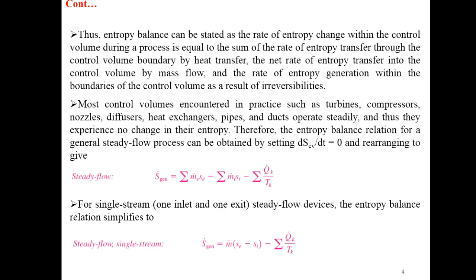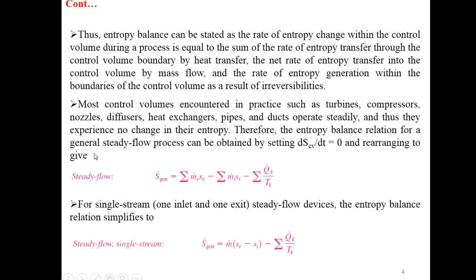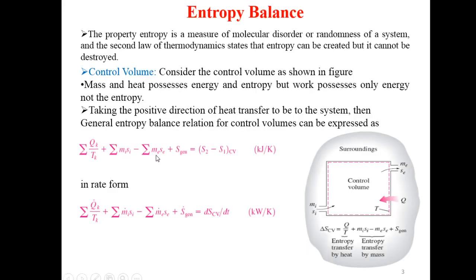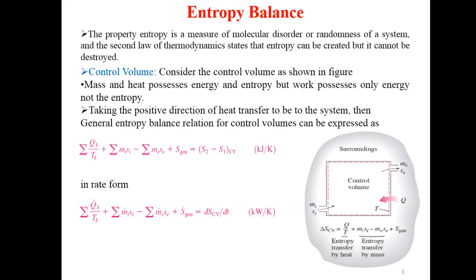Thus entropy balance can be stated as: the rate of entropy change within the control volume during a process is equal to the sum of the rate of entropy transfer through the control volume boundary by heat transfer, that is this quantity, the net rate of entropy transfer into the control volume by mass flow, that is this quantity, and the rate of entropy generation within the boundaries of the control volume as a result of irreversibilities, this quantity.